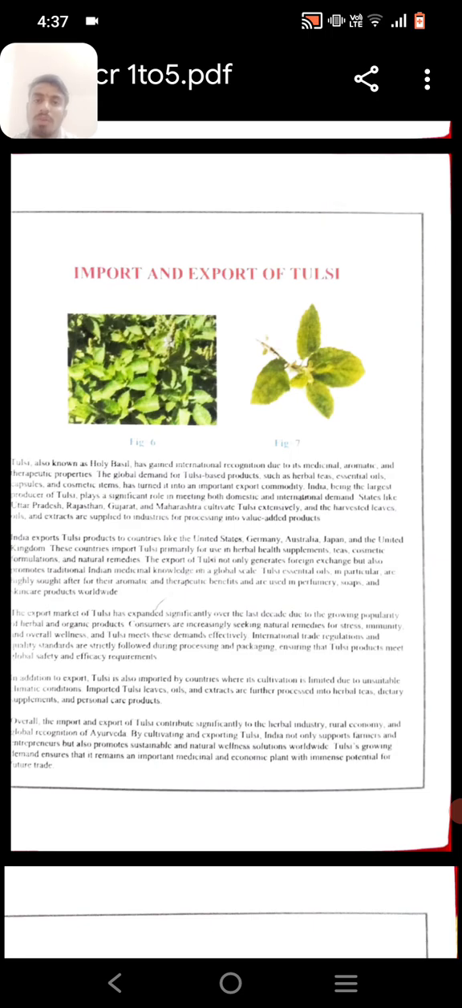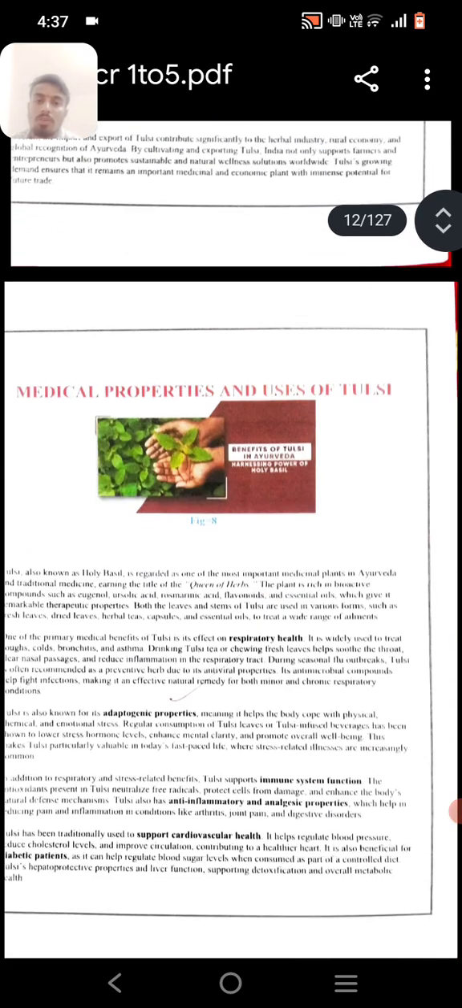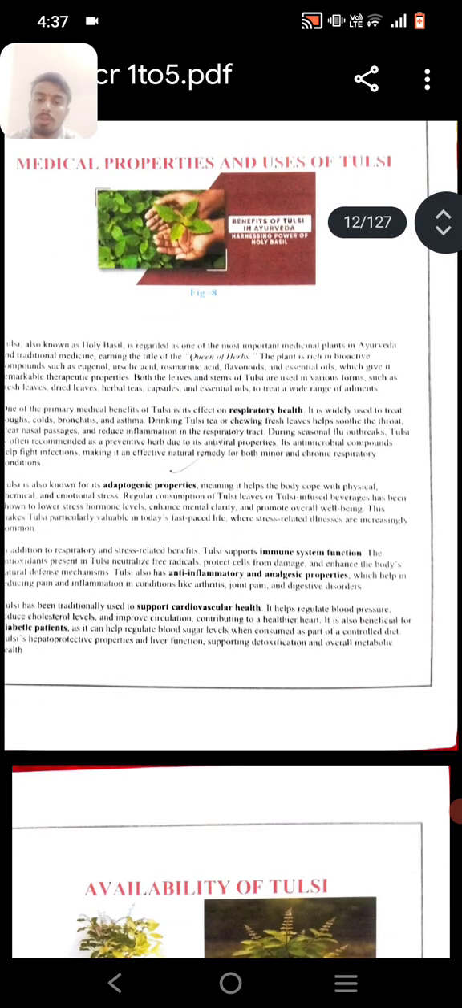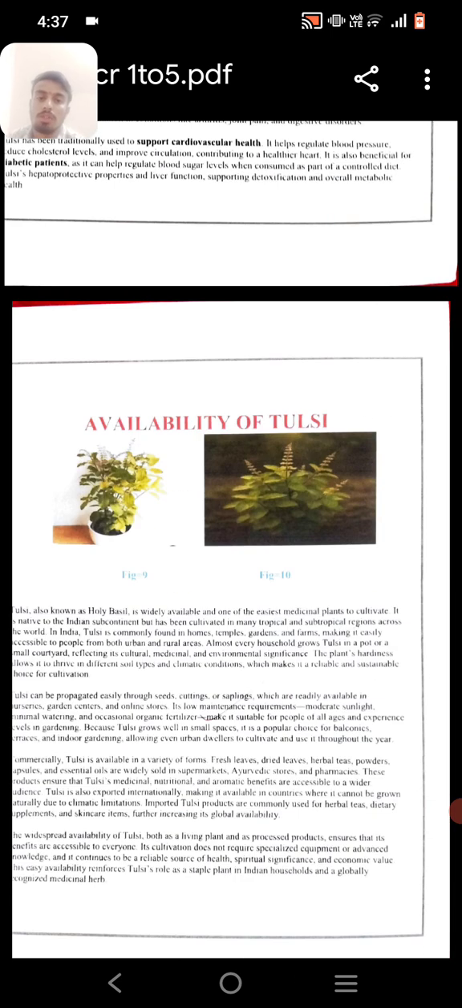Tulsi is used in very traditional forms in the puja room and for tea. Medicinal properties and uses of Tulsi. Tulsi is also known as one of the queens of herbs. Availability of Tulsi.